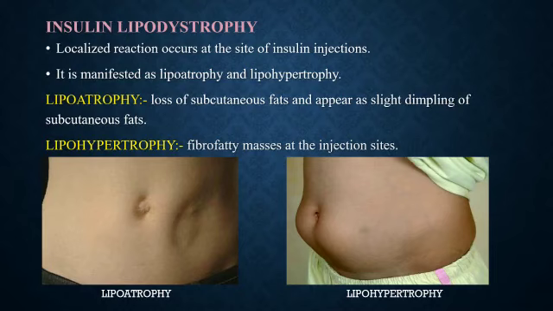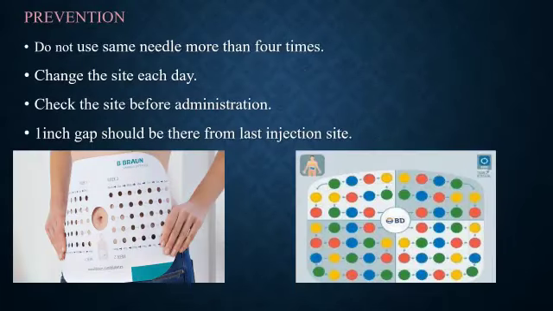Lipohypertrophy. Fibrofatty masses at the injection site. In this, the patient will experience a swelling on the insulin site due to increase of subcutaneous fat. Prevention. Do not use the same needle more than 4 times because it can cause more complications and pain. Change the site every day. Check the site before administration. A 1 inch gap should be there from the last injection site.